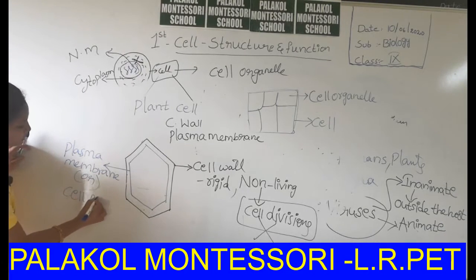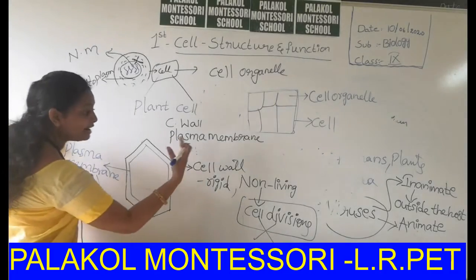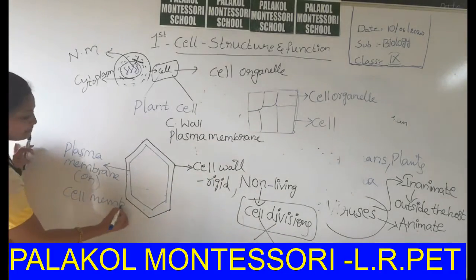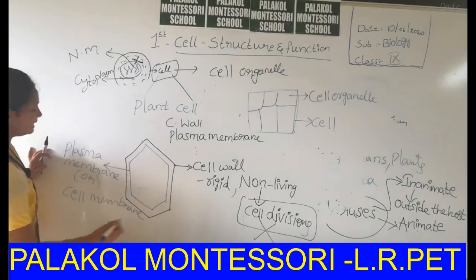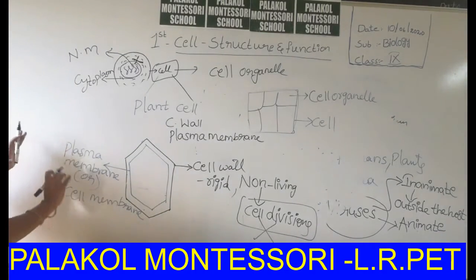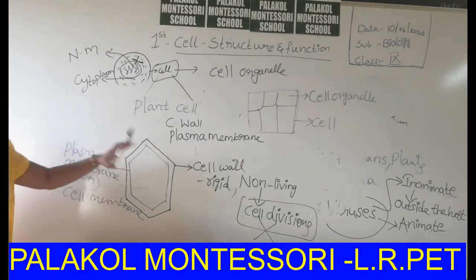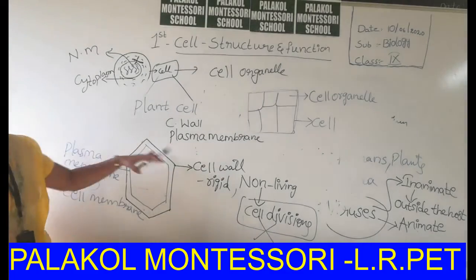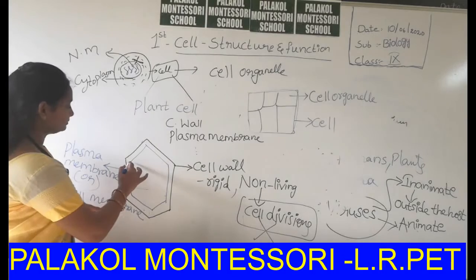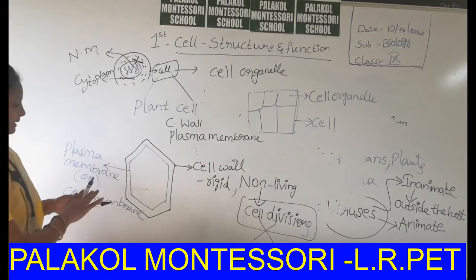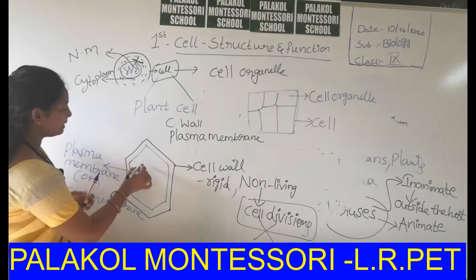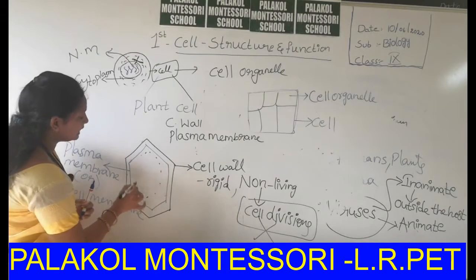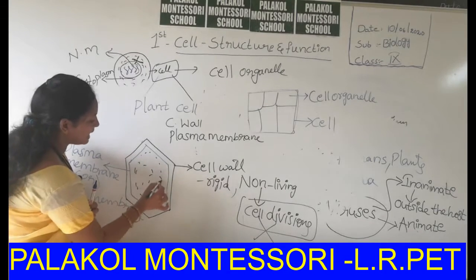Don't confuse: this is the cell wall, this is the cell membrane. Is it clear? Just remember plasma membrane and cell wall, then you won't be confused. Then inside the cell membrane, cytoplasm is present.